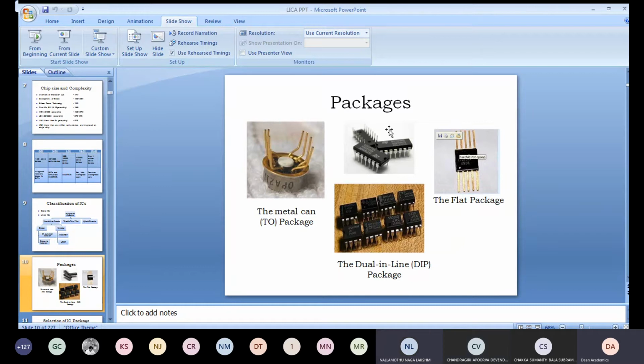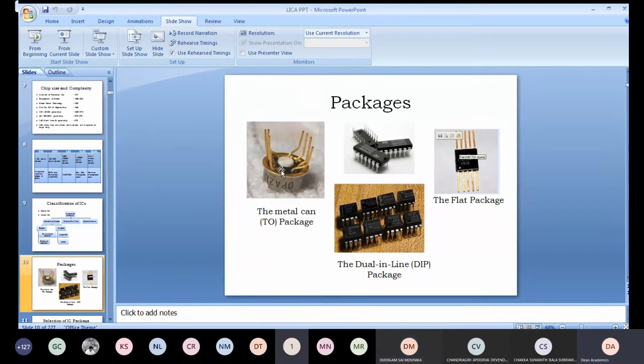These IC packages are very familiar to you. Then let me go towards right or left. Flat package you want or metal can you want? Let me tell you about metal can. This is looking like a transistor, no? These metal can ICs, you have seen these ICs. Will you agree with me?